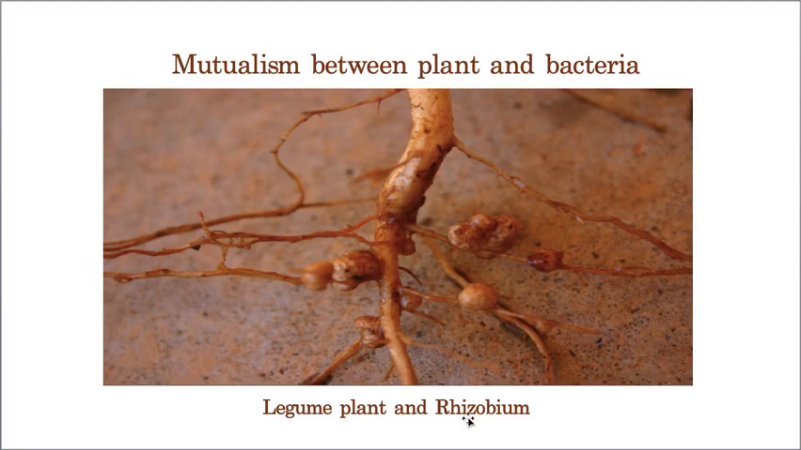Whereas rhizobium, because it is getting shelter, has to return something, and it converts this atmospheric nitrogen to nitrate or nitrite form, and it gives it to the plant. So the plant gets nitrogen in the form of nitrite or nitrate, and rhizobium gets food and shelter. So both are equally benefited. So this is also one of the very best examples of mutualism. Let us take one more example.